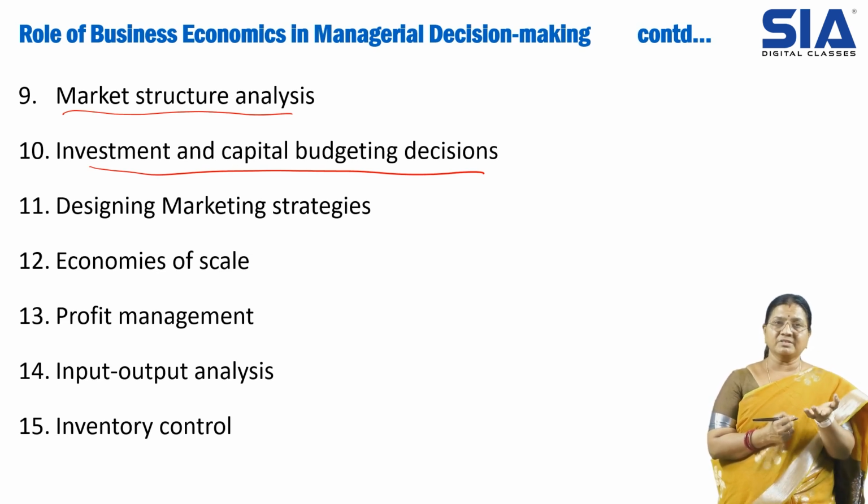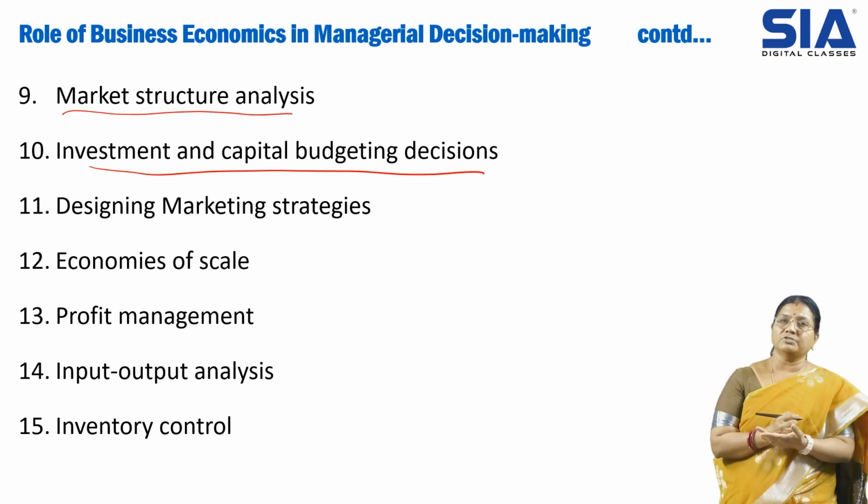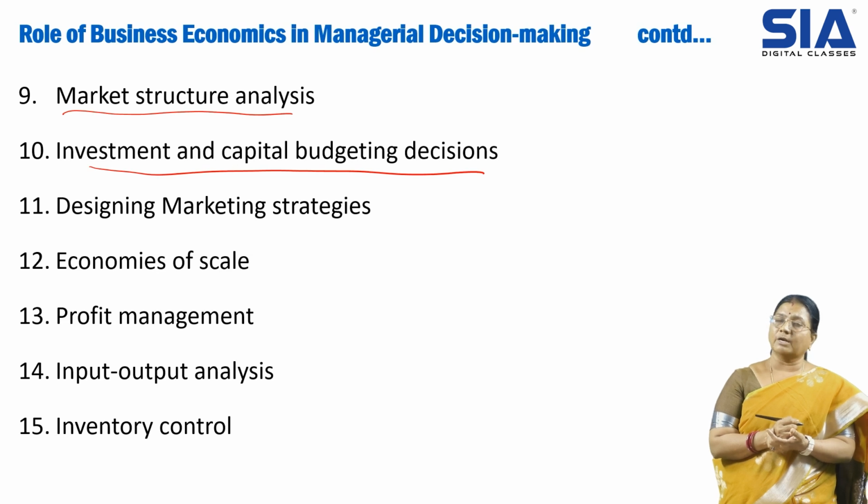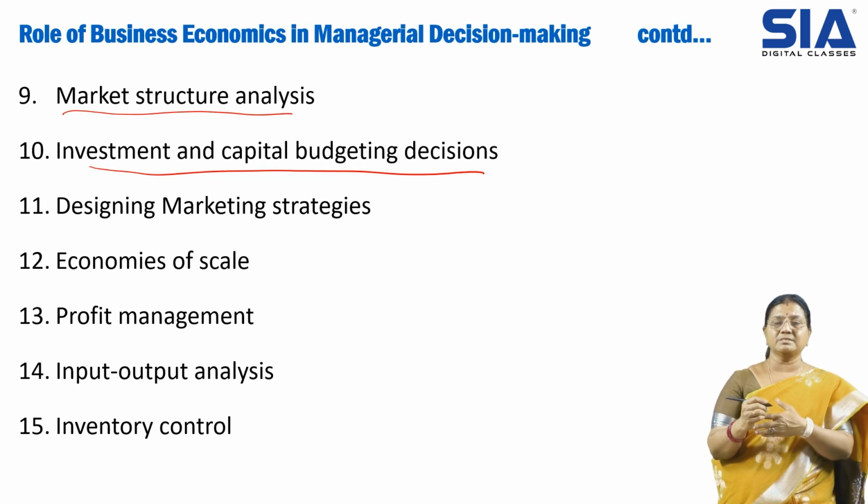So today I am investing 1 lakh rupees. After 1 year or after 5 years, what is the income I am going to get on that investment? On evaluation, if the amount of income is more than my investment, then it is advisable to invest in that asset. If the income receivable is less than what was invested, then it is not recommended. It can be rejected. In this way, capital budgeting decisions will be taken with the help of economics.